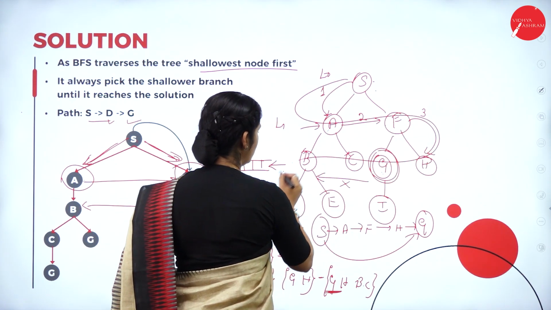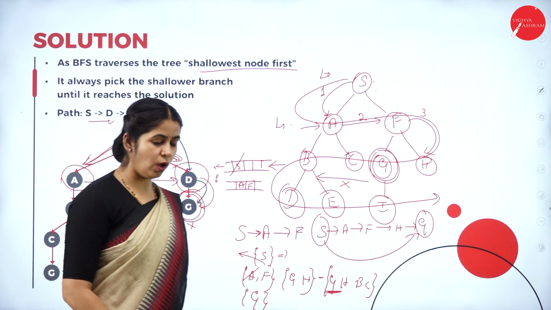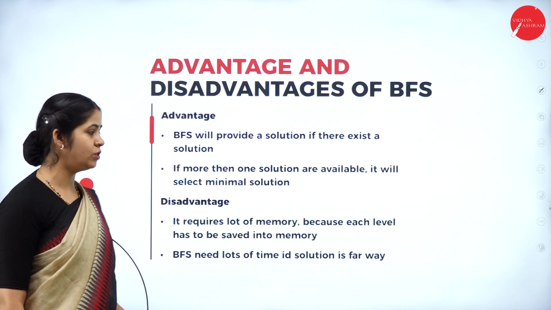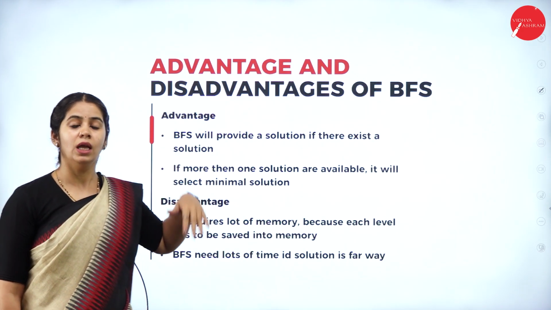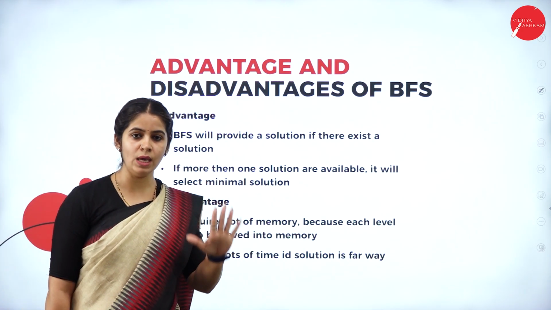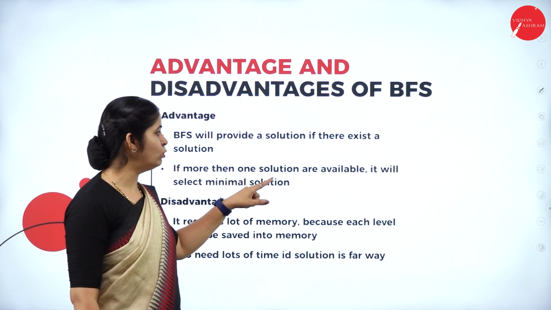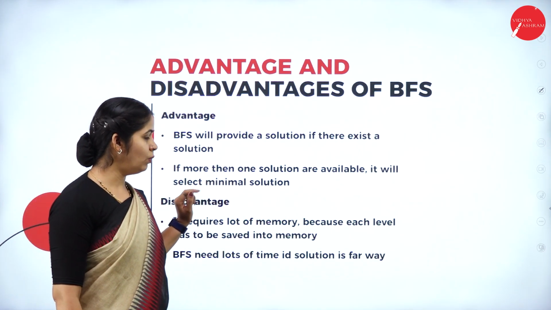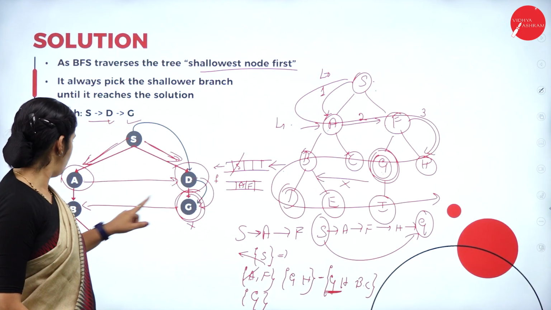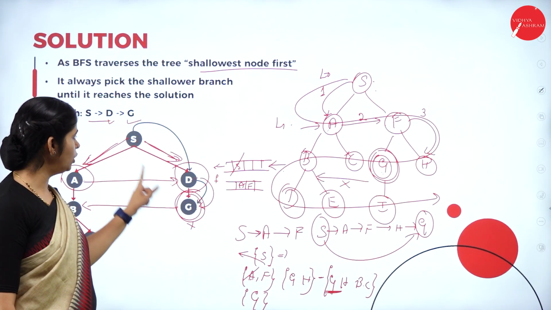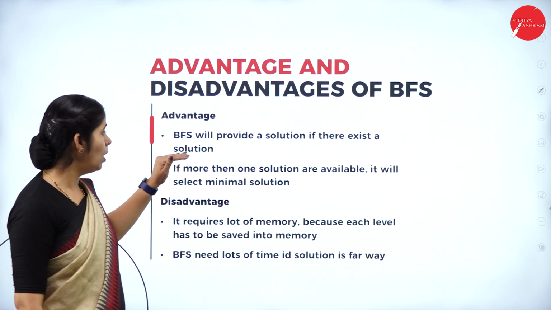So, it will implement like this. 1, 2 and 3. It will traverse all the elements of the tree. So what are the advantage and disadvantage of breadth first search? BFS will provide the solution if a solution exists. It provides the solution only when a solution exists, and if more than one solution is available, it will select the minimal one. As in this example we have seen, we have more than one solution, but we are reaching the solution which is the shortest one. So that is the advantage of breadth first search.